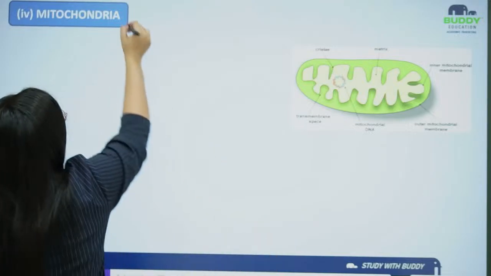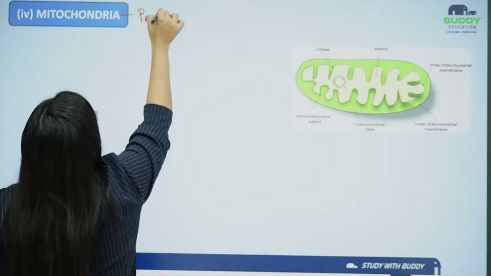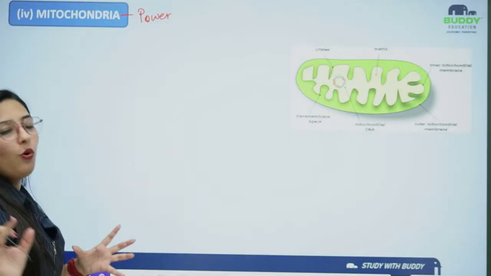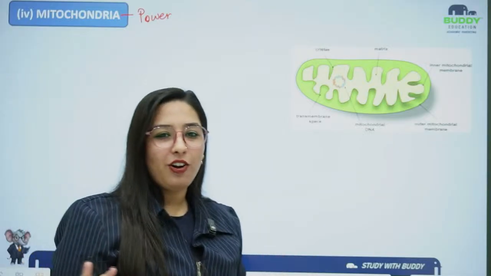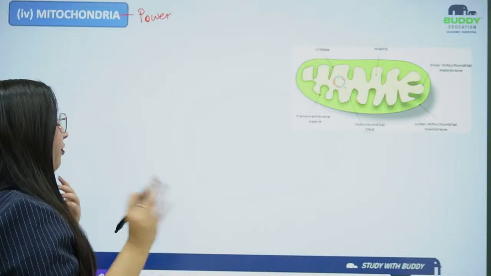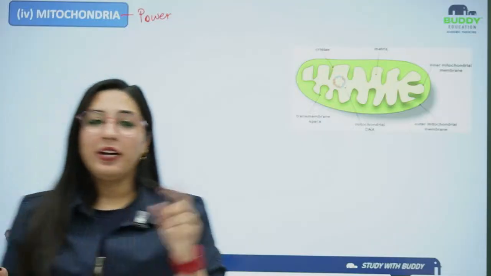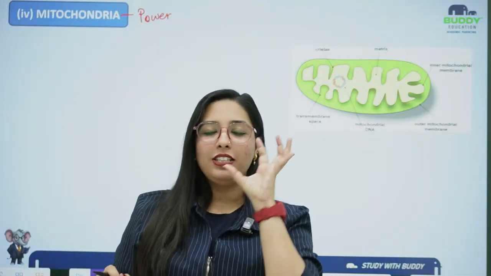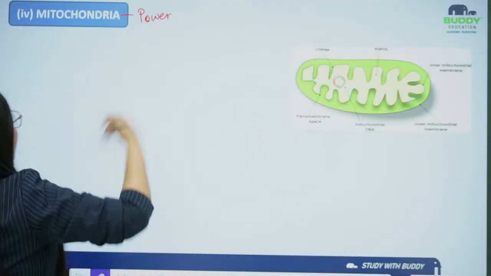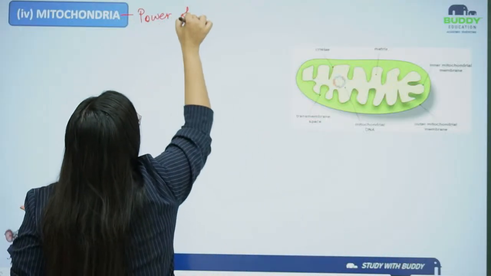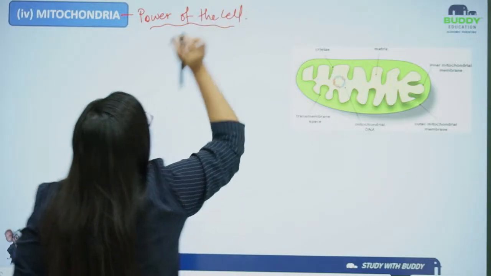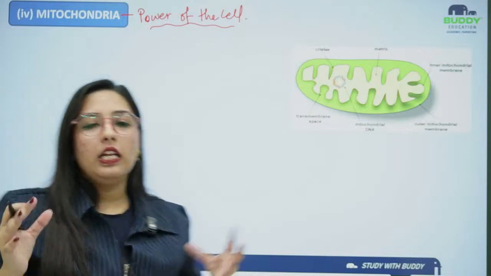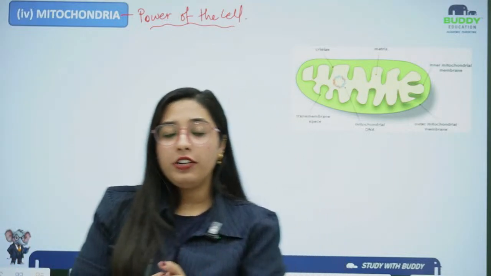Now mitochondria is also known as the powerhouse of the cell, which every one of us knows. Even if you are not a science student, you know mitochondria is the powerhouse of the cell. Even if you ask my mom, she'll say mitochondria is the powerhouse of the cell. That much science I also know. So mitochondria is the powerhouse of the cell. All the power that is generated in the cell is from the mitochondria.